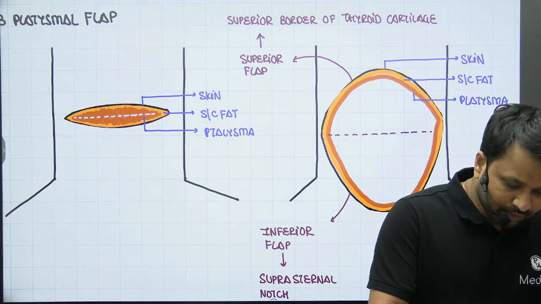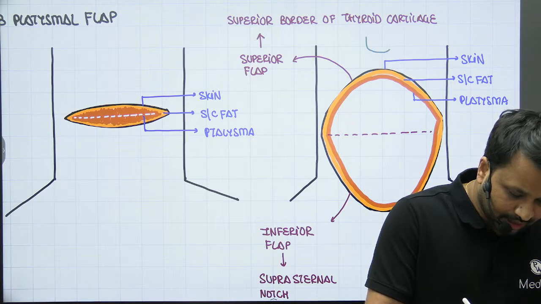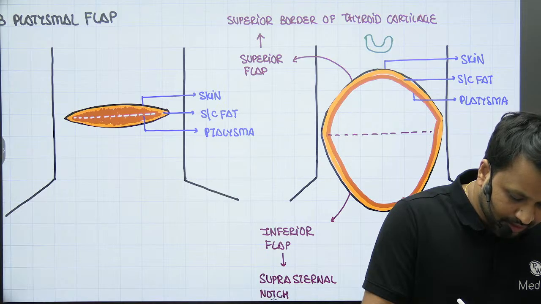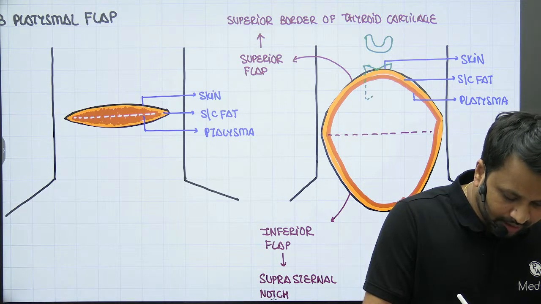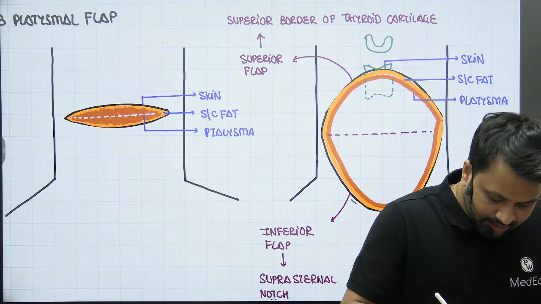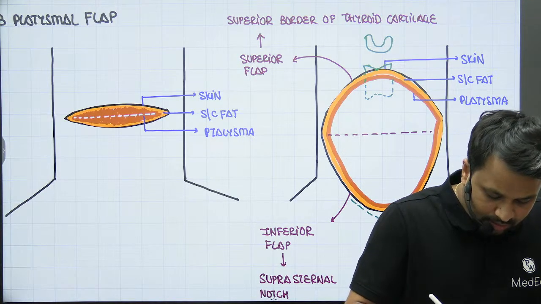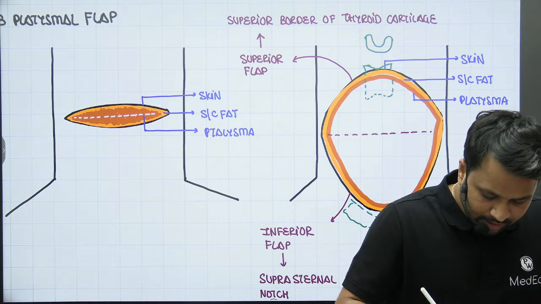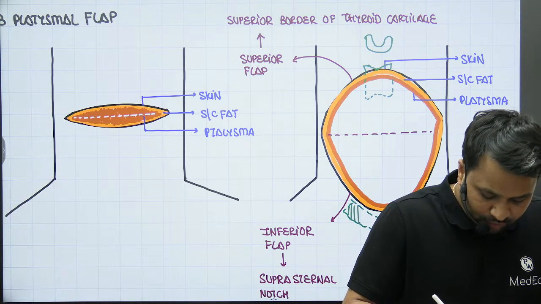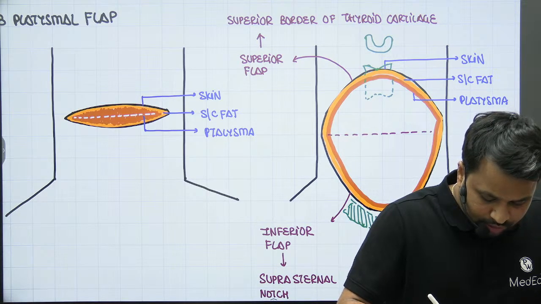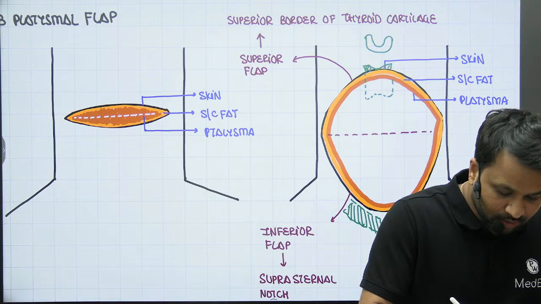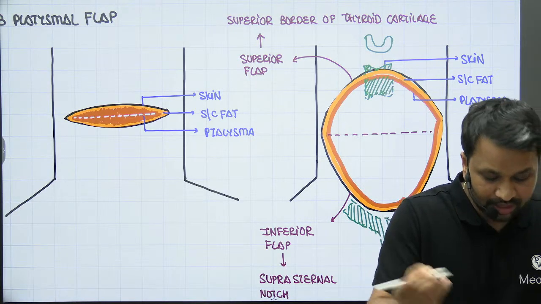So if I give you the context here, this happens to be the hyoid bone that you can see here. This happens to be the superior border of the thyroid cartilage, right? This is how the superior border of the thyroid cartilage would look. And this is your suprasternal notch, right? So you can see these are the landmarks that we are going to follow. All the way to the suprasternal notch is going to be the inferior flap. The superior flap is raised all the way to the superior border of the thyroid cartilage, right?